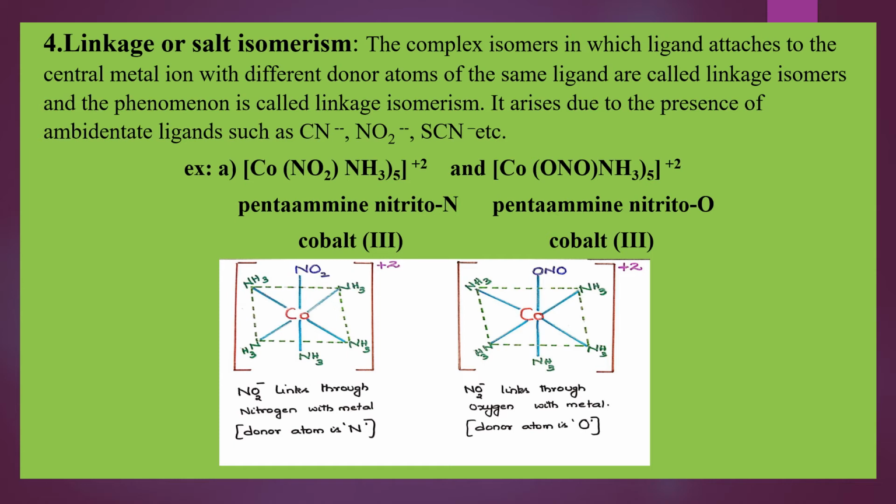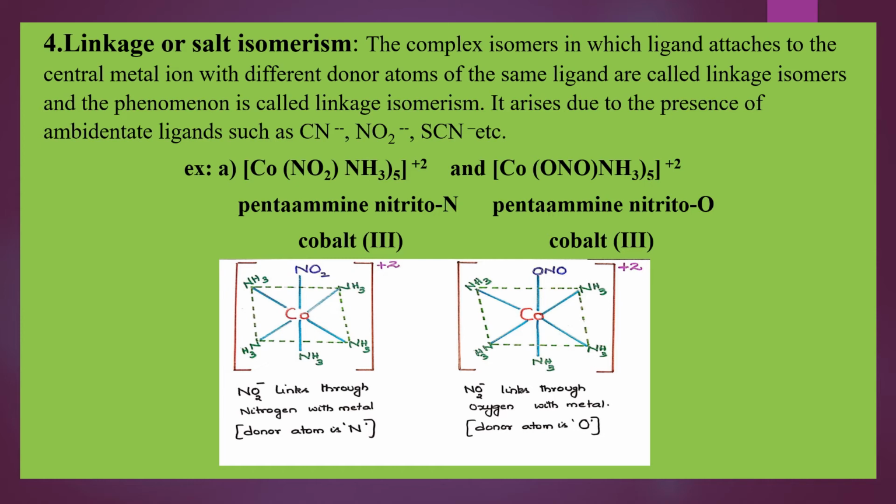The first complex is named as pentaamminenitrito-N-cobalt(III). We have highlighted N here. Why? Because NO2 minus, that ligand, is linked to cobalt through nitrogen. Second complex, pentaamminenitrito-O-cobalt(III). Here NO2 minus is linked to cobalt through oxygen, students.